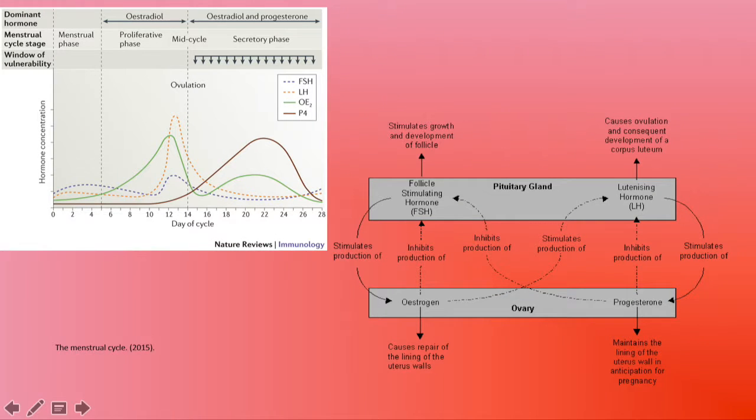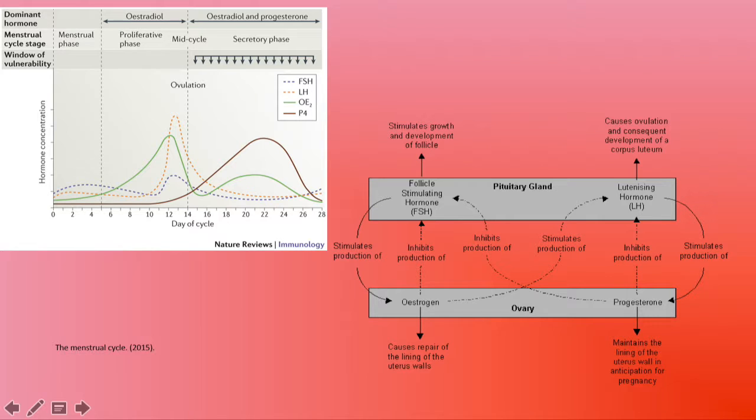This slide summarizes the hormone concentrations throughout the reproductive cycle. As you can see, luteinizing hormone, depicted in orange, has a dramatic surge around mid-cycle, and this is what causes ovulation. Another important concentration to note is the dramatic surge of progesterone, depicted in red, in the post-ovulatory phase, which builds and maintains the uterine endometrium.